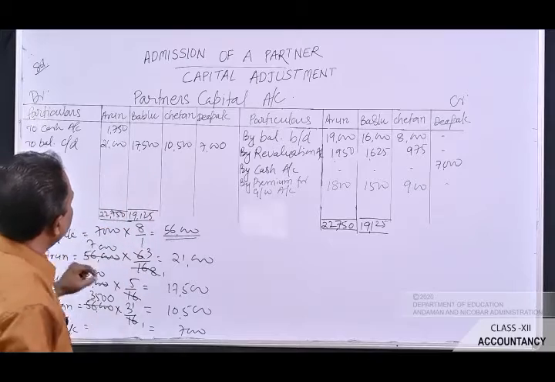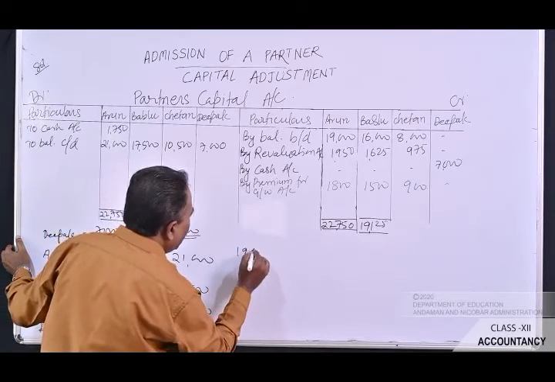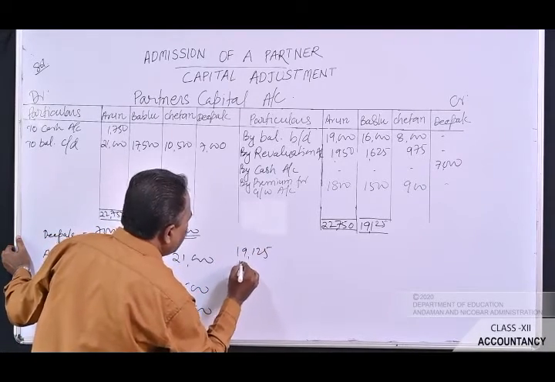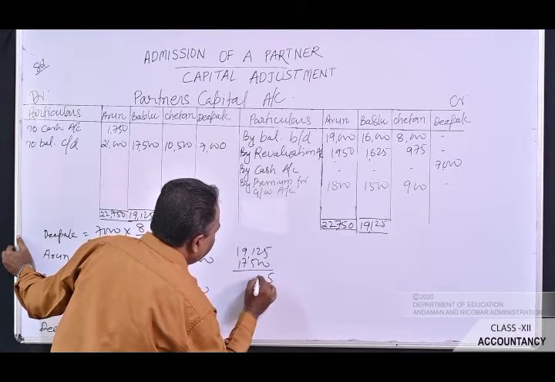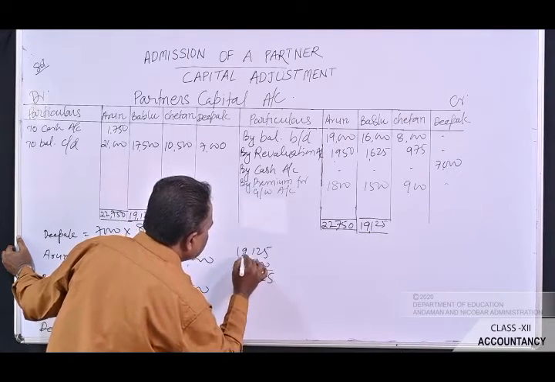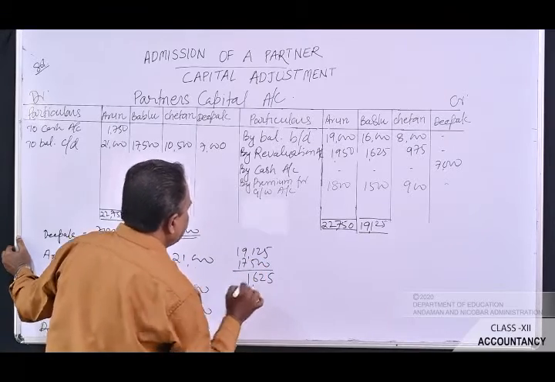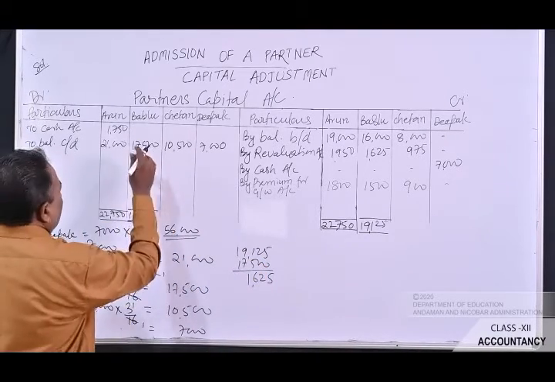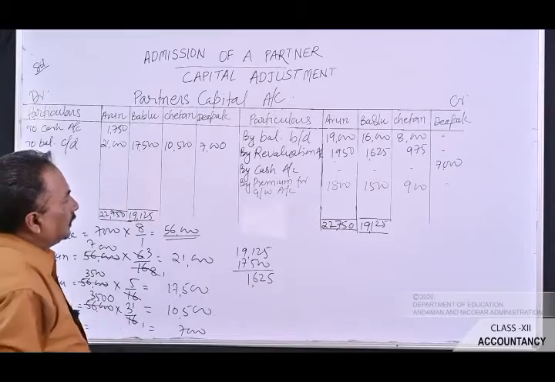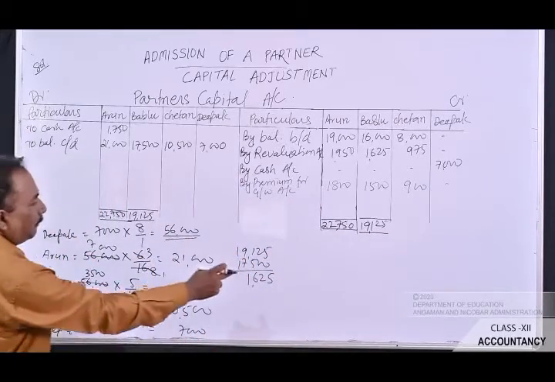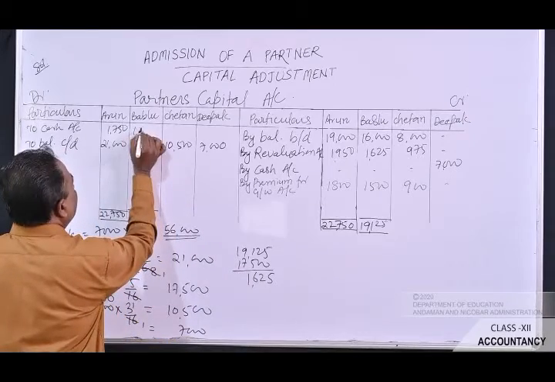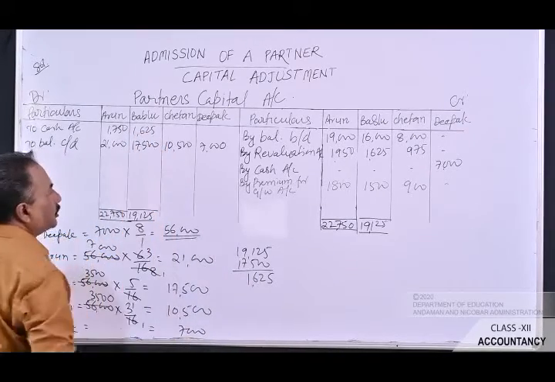Now subtract this 19,125 minus 17,500. So it will be 5, 2, 6, 1, 1,625. So here also Bablu is having excess money in his account. He will get rupees 1,625 from the partnership business.